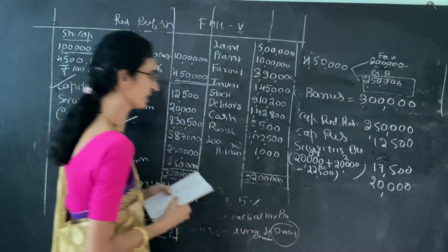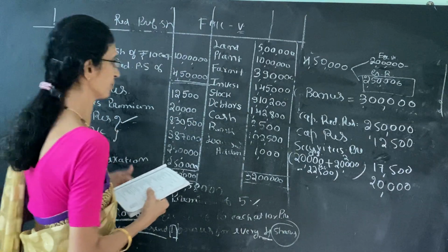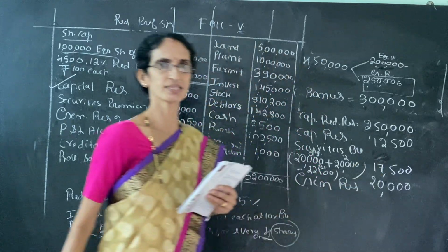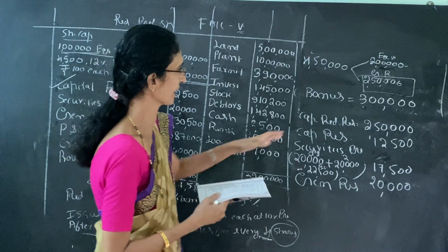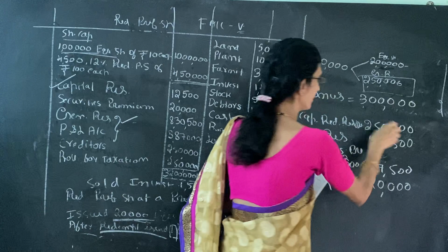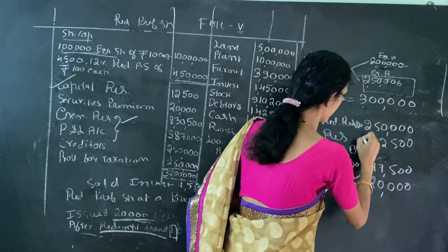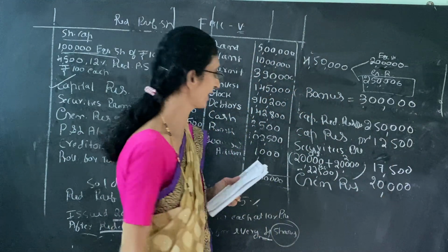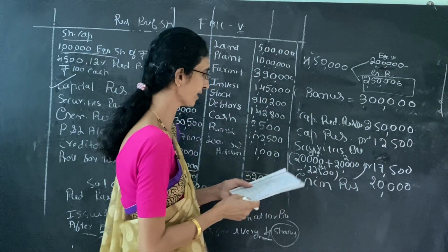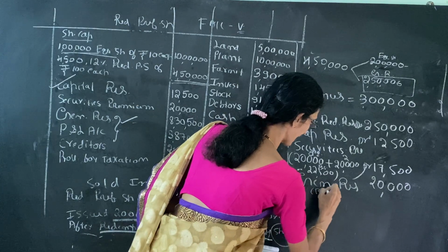For this 20,000, see, any reserve is there in the balance sheet. Here it is general reserve. So we can utilize the general reserve. So this is the problem. Here we can write the general entry like this. Capital redemption reserve account debit 2,50,000. Then capital reserve account debit 12,500. Securities premium account debit 17,500. Then general reserve account debit 20,000. This is the balancing figure.